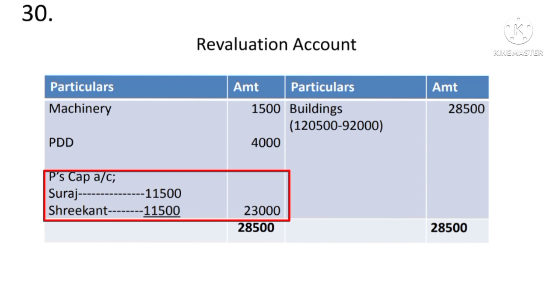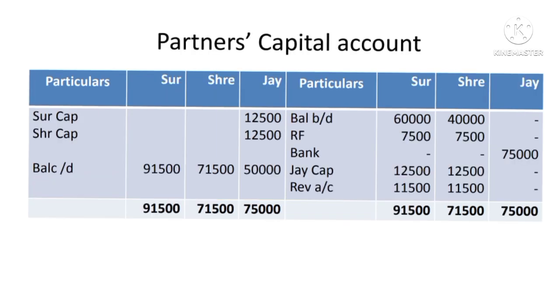Record both sides 28,500, 28,500, find out the difference, it comes to 23,000, and this is the net profit on the revaluation. It has to be distributed among the old partners as per their sacrifice ratio, that is equal. So to old partners capital account, Suraj 11,500 and Shrikant 11,500, and it has to be recorded on the credit side of the partners capital account by revaluation account 11,500, 11,500.